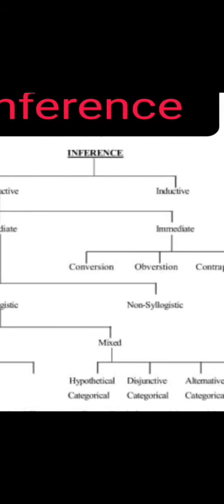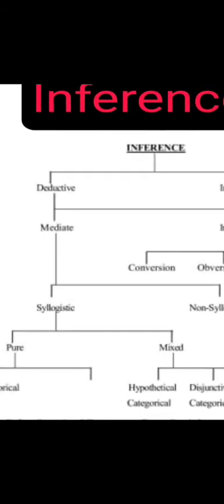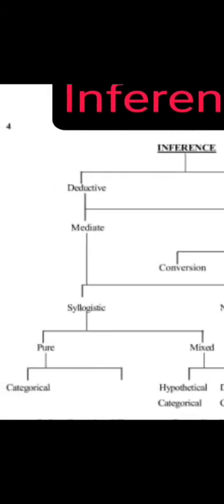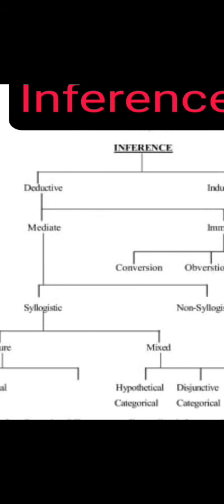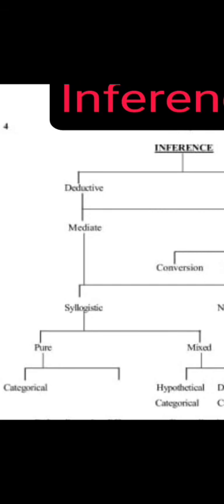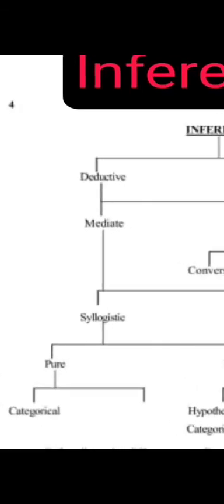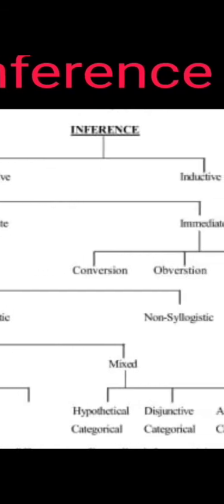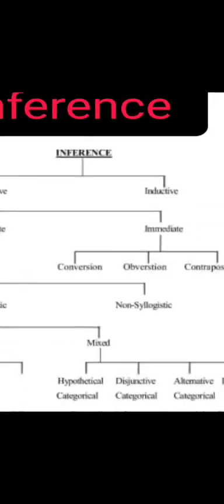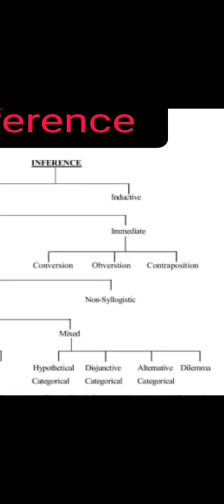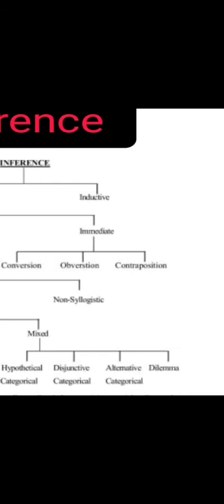Syllogism is also divided into two parts, pure syllogism and mixed syllogism. Pure syllogism is divided into categorical and hypothetical, and mixed syllogism is divided into hypothetical categorical, disjunctive categorical, alternative categorical and dilemma.